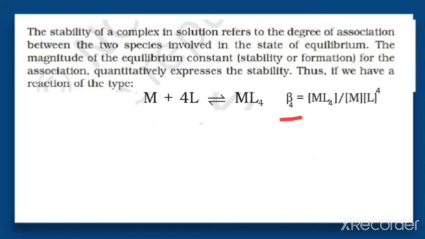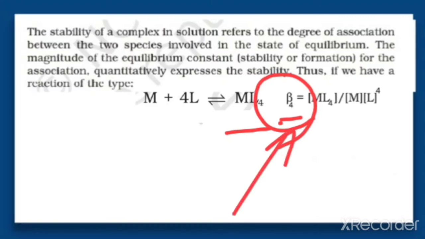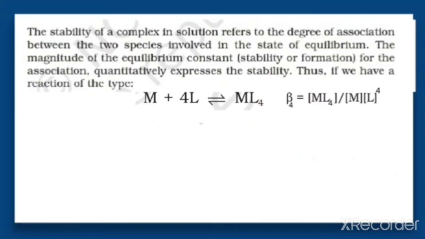So we can say that if the interaction between the metal ion and the ligand is larger, the complex formed will be thermodynamically more stable, and the value of the stability constant will be larger. The value of this constant determines the stability, or we can express quantitatively the stability of the complex on the basis of the stability constant, that is the equilibrium constant for the equilibrium reaction in the formation of the complex.